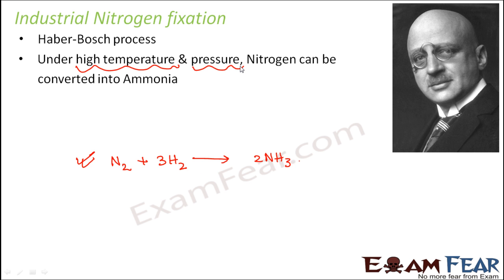It is estimated that half of the protein in a human consists of nitrogen originally fixed by the Haber process. This process was initially quite successful, and with it quite a good amount of nitrogen fixation was actually done. However, this process also has its own negative effects.